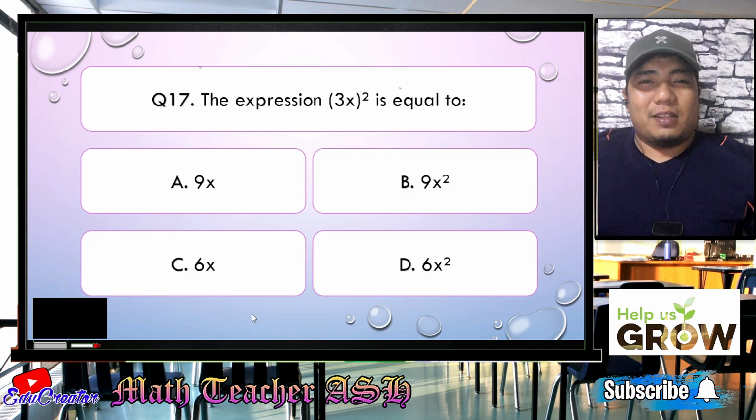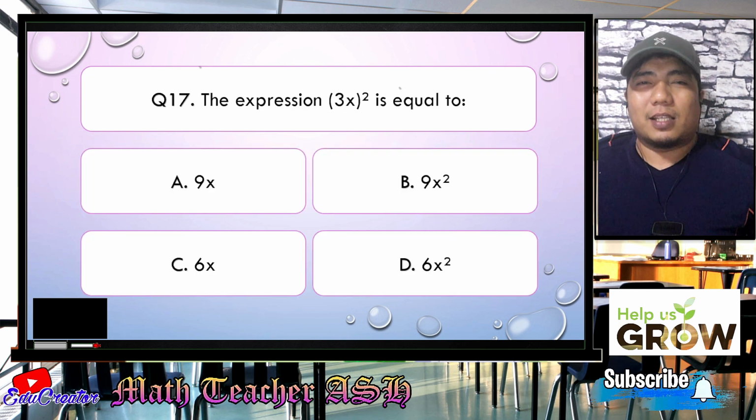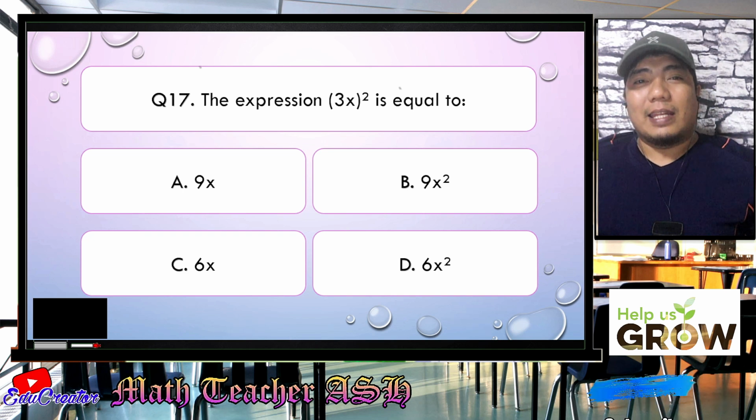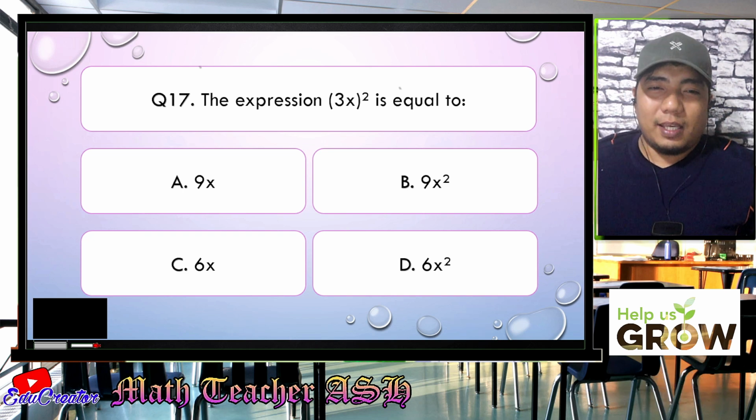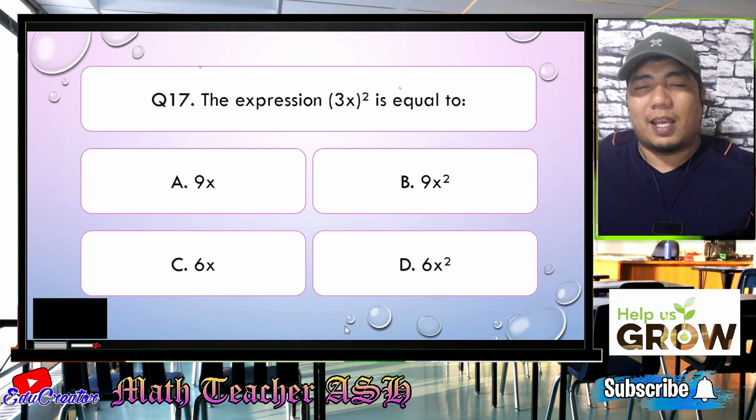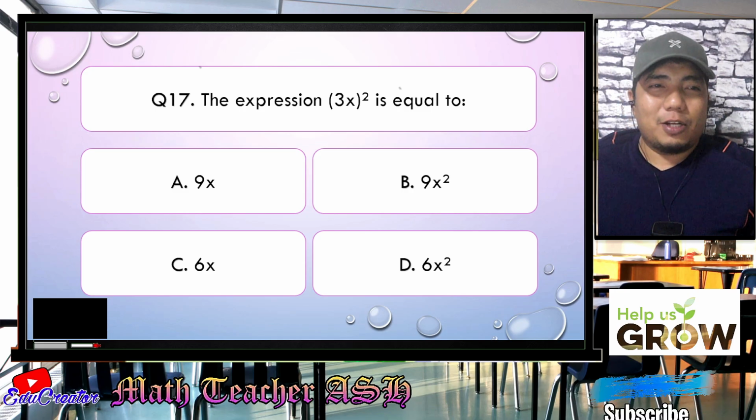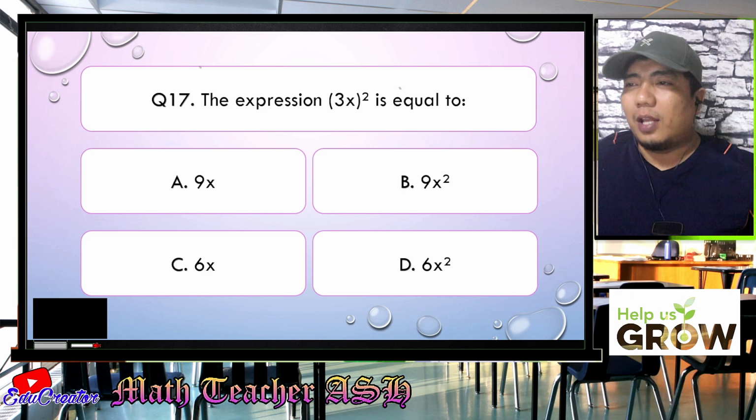Question number 17: the expression, the quantity 3x to the second power, or 3x squared, is equal to, is it A, 9x, B, 9x squared, C, 6x, or D, 6x squared? I'll give you 5 seconds to think about your answer.